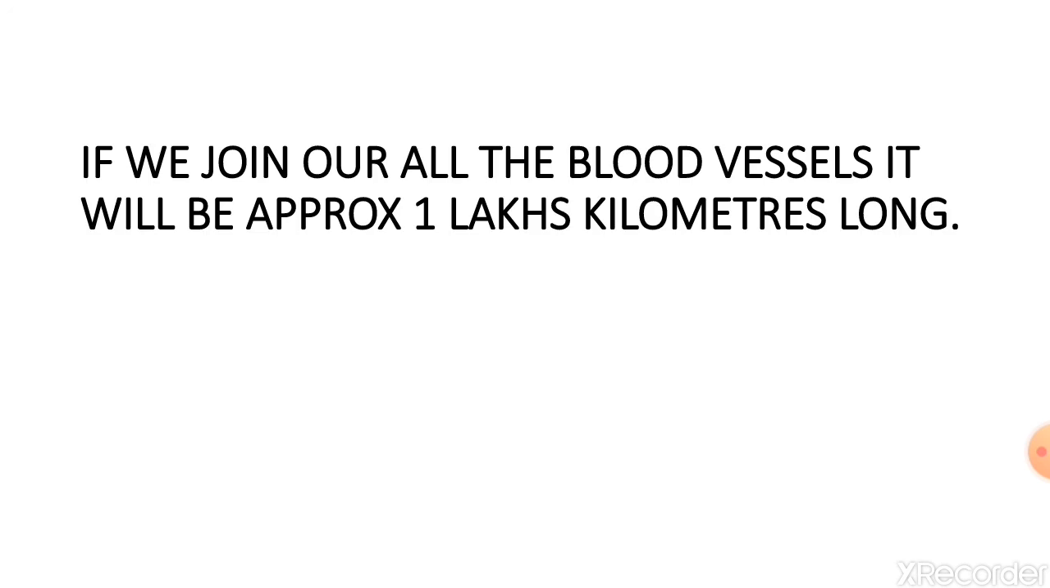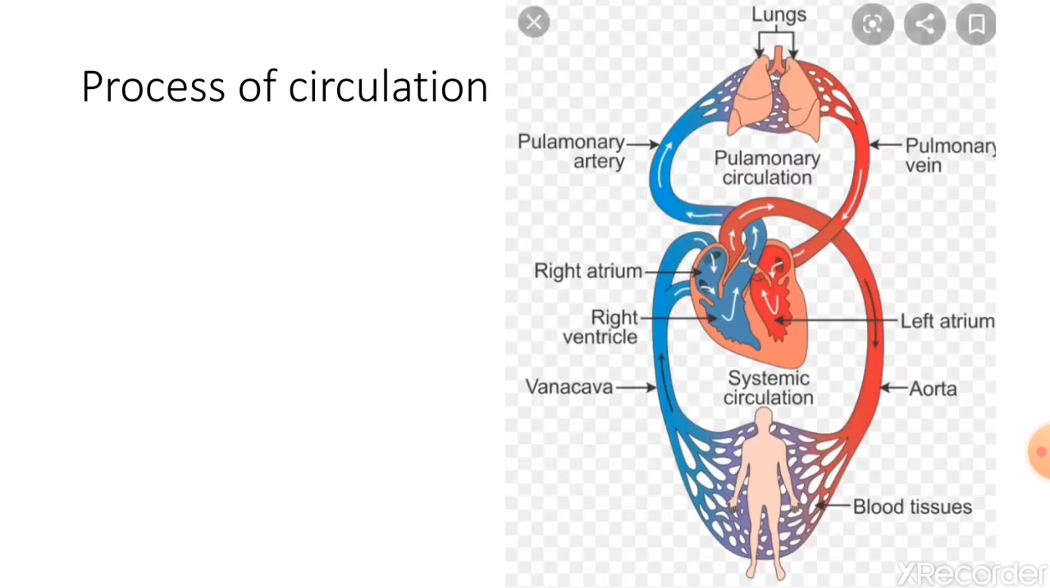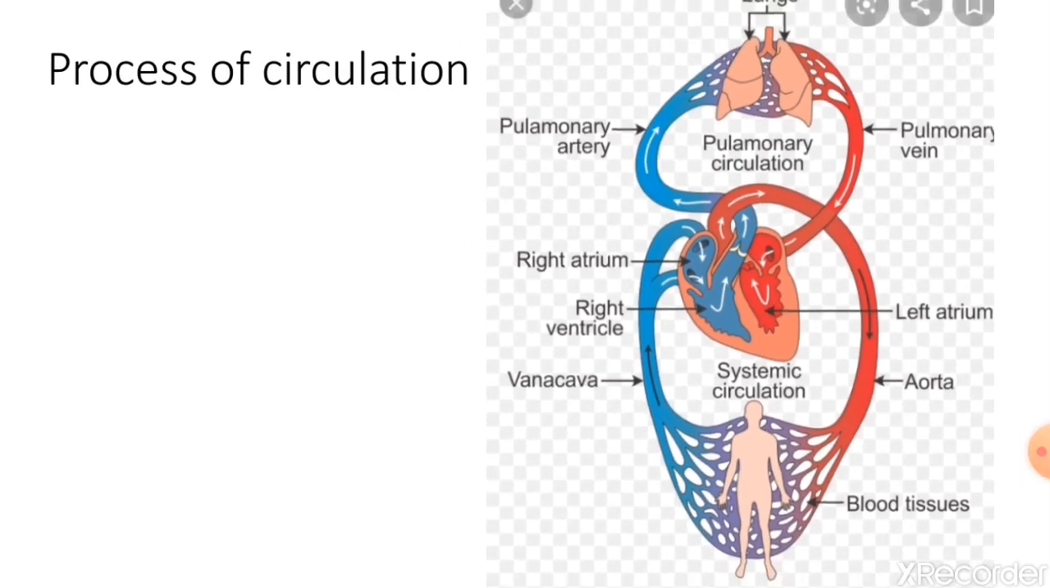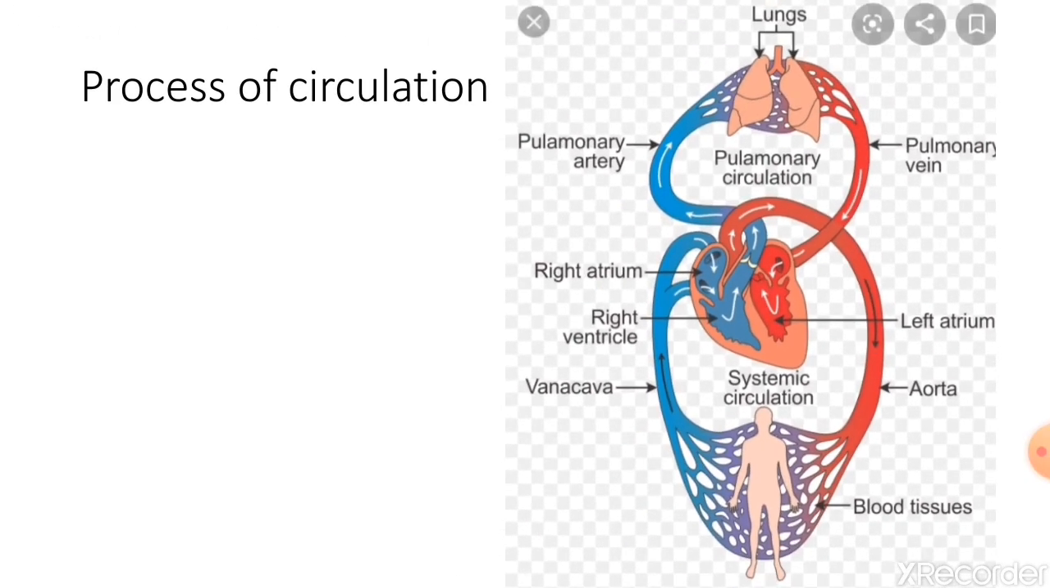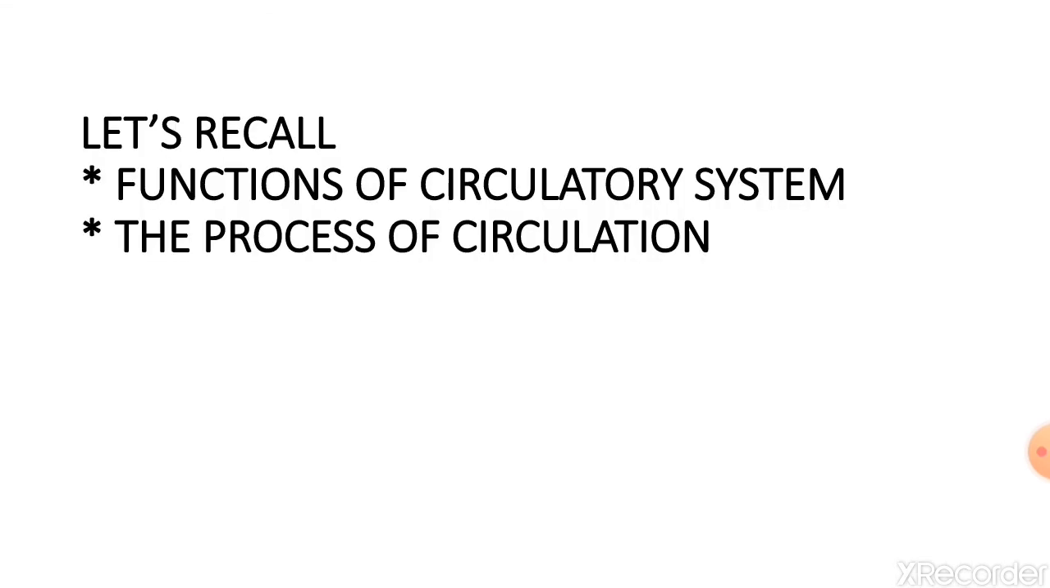See, if we join all the blood vessels, it will be around 1 lakh kilometer in length. Isn't it very interesting? Now there is one more picture of the path of circulation. Let's recall. So today in this video we have studied about the functions of the circulatory system and the process of circulation.